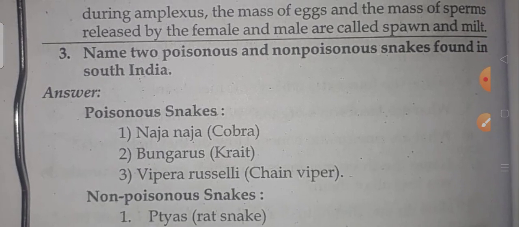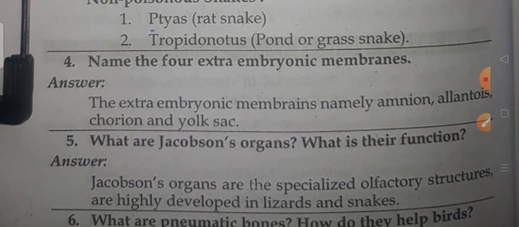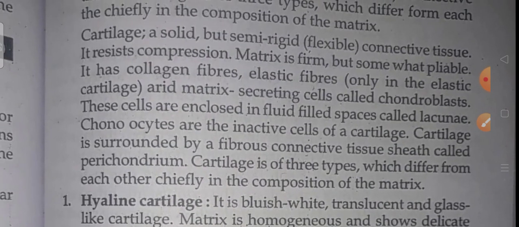Name two poisonous and non-poisonous snakes found in South India. Poisonous snakes we know very well: Naja naja, Bungarus, and Vipera russelli. Non-poisonous: Python, rat snake, and Ptyas. Already we discussed what the Jacobson's organs are and their function, in the previous one. So there are some 2 marks important questions. Next coming to the 4 marks questions.